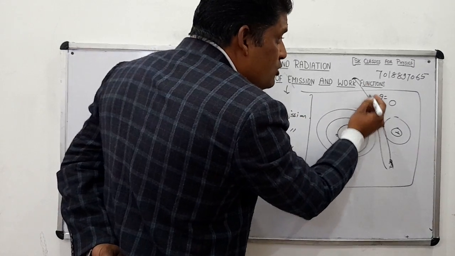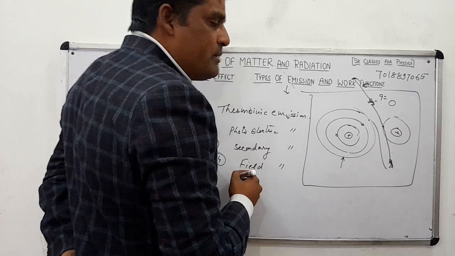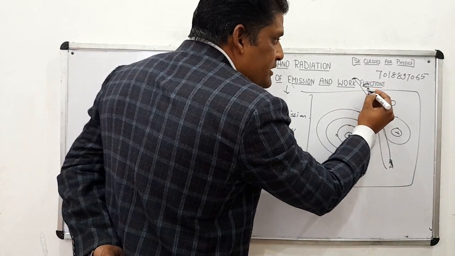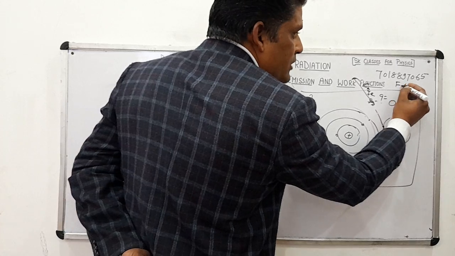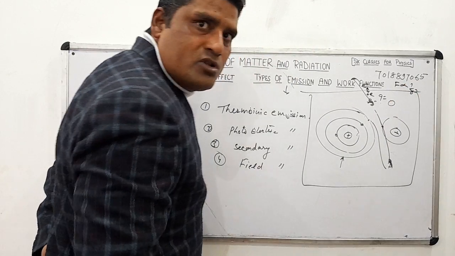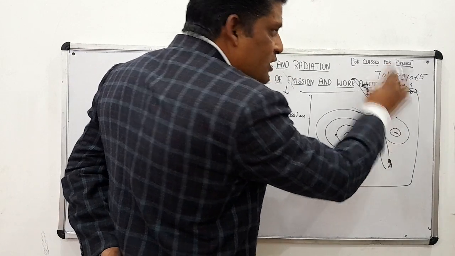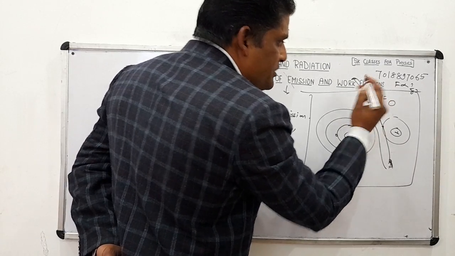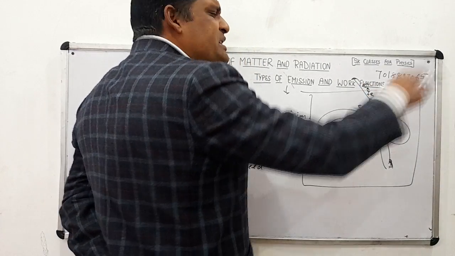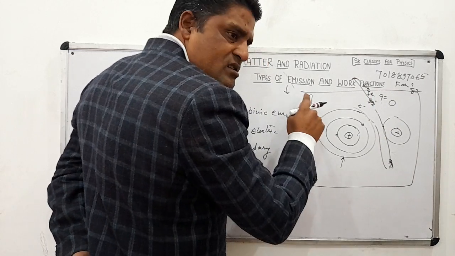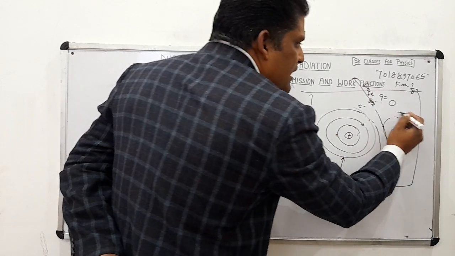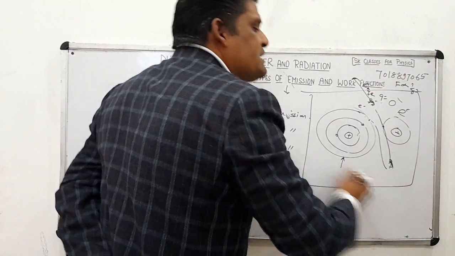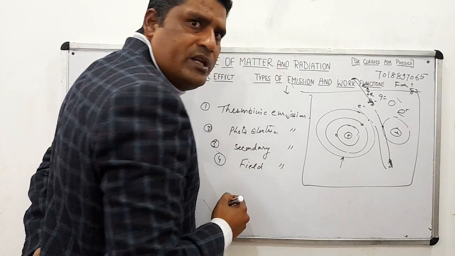When the electron goes outside the metal surface, there is a positive charge that is now uncompensated, and there is a very large force between them because of Coulomb's law, with force proportional to 1 by R square. तो R कम होगा तो फोर्स ज्यादा होगी, तो फोर्स ज्यादा होगी तो ये इलेक्ट्रॉन को वापस ले आएगा, इलेक्ट्रॉन फिर से वापस कहां आ जाएगा. It means the electron can't leave its lattice, its surface. So the electron will move freely inside the metal. That's why it is called a free electron.